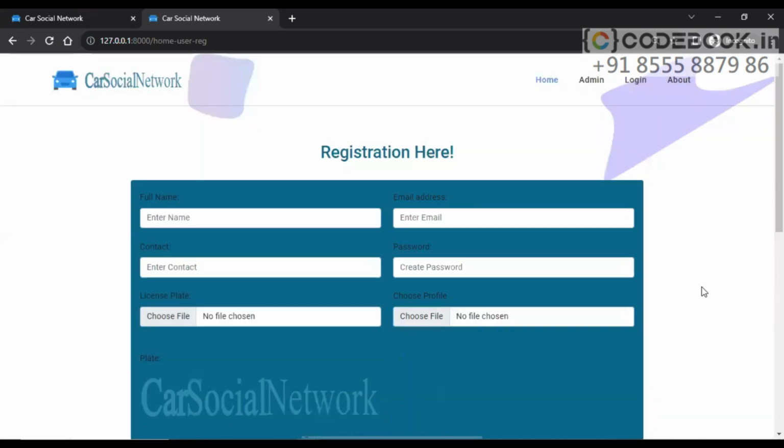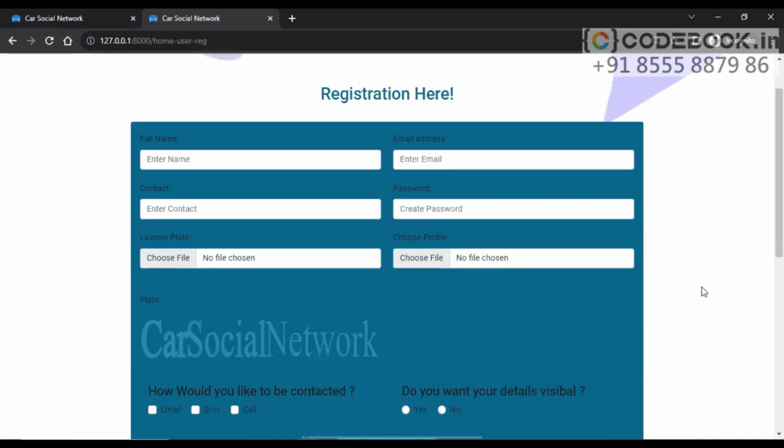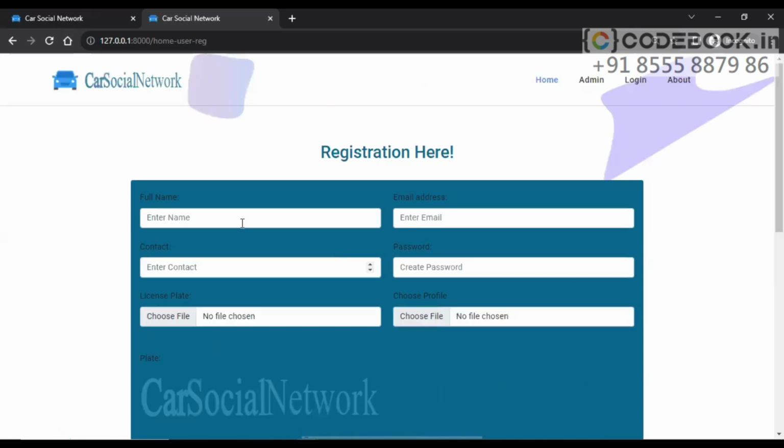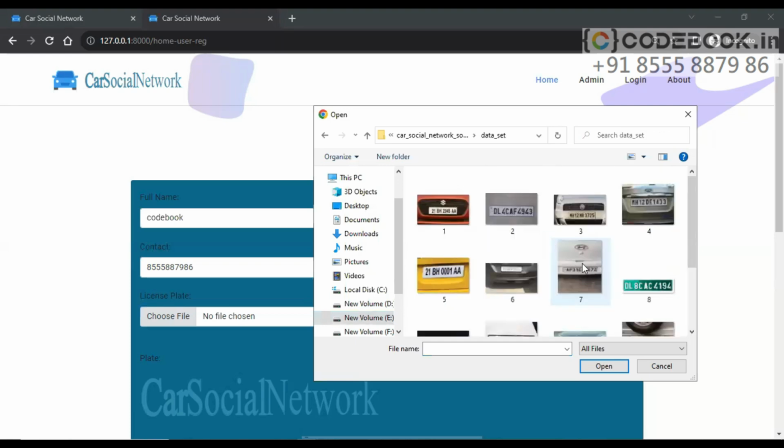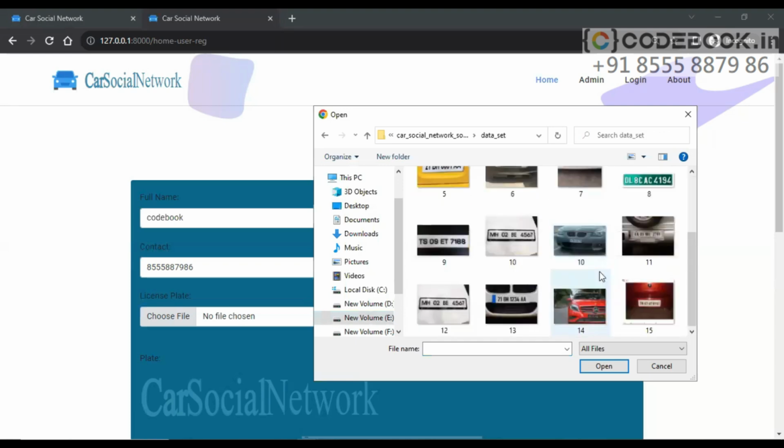Now I will try to register another user for a better execution process. Password, license plate. All these images are available in the dataset folder.